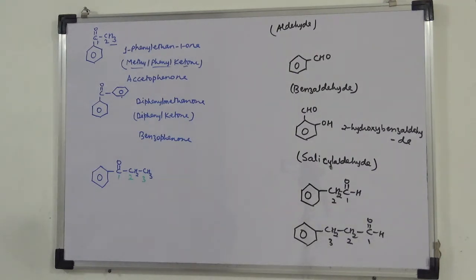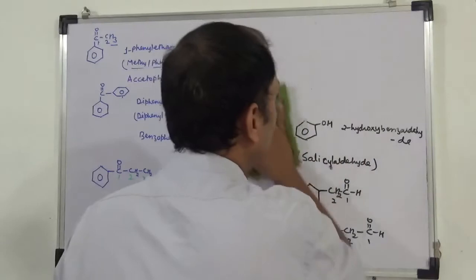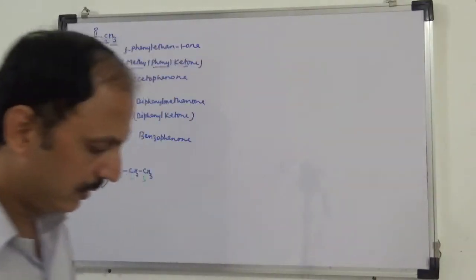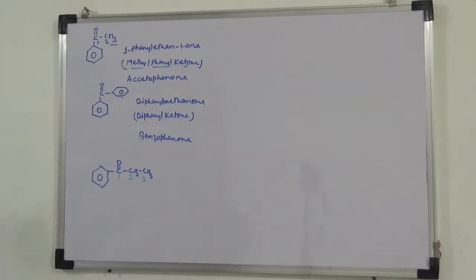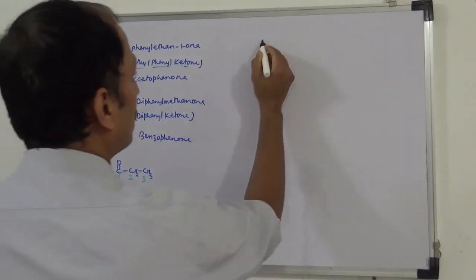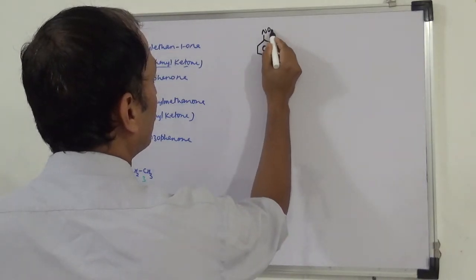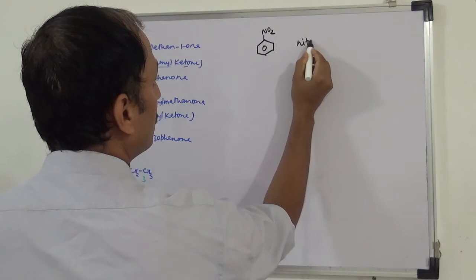Next is nitro compounds, nitrobenzene. Next is nitro compounds, that is this one, nitrobenzene.